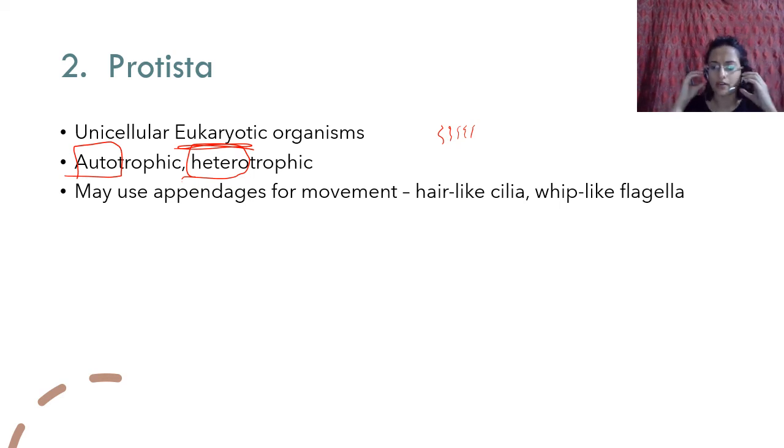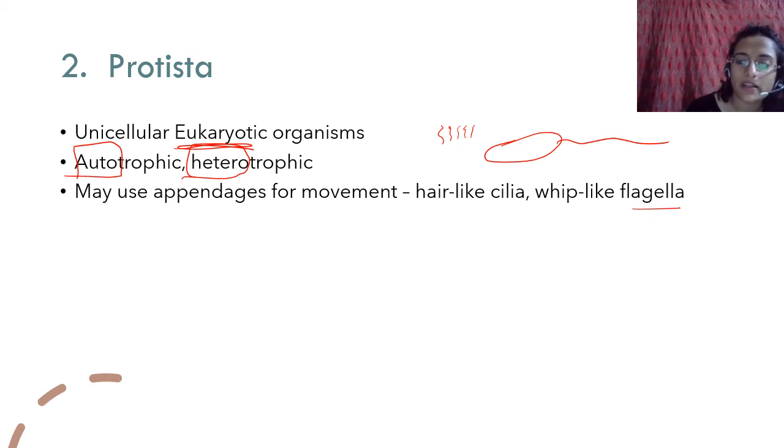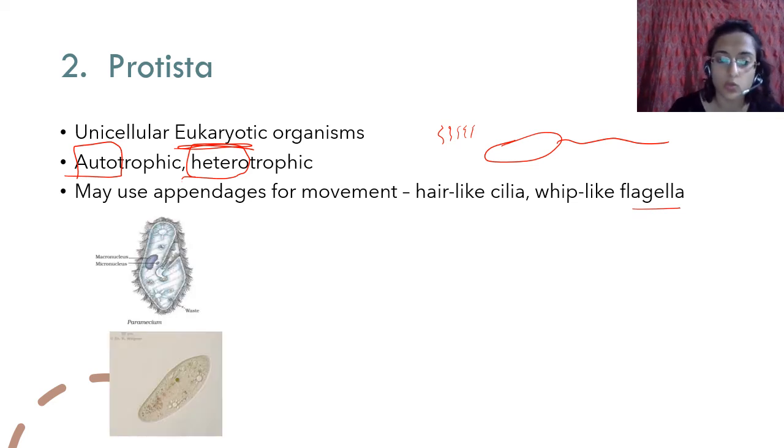Squamous epithelium, no. Whatever we talked about in epithelium, it was ciliated, right? It helps in facilitation of movement. Cilia are very small, thin, hair-like structures, and a flagellum, or plural flagella, is a long structure, for example, like this. And this is a bacterium. This is one flagellum, and it makes a whip-like movement. They use these appendages for movement.